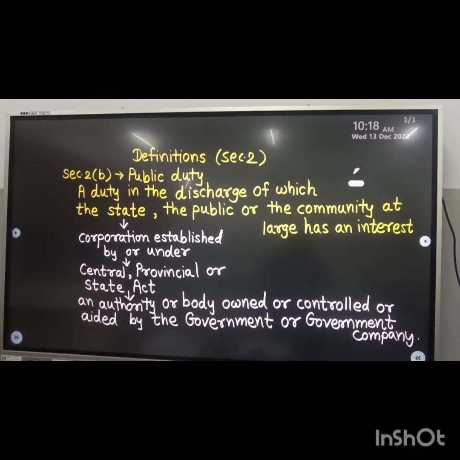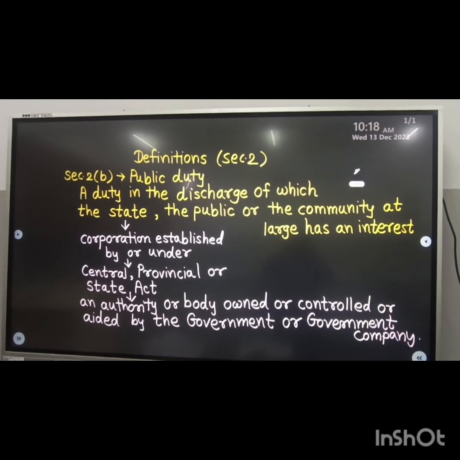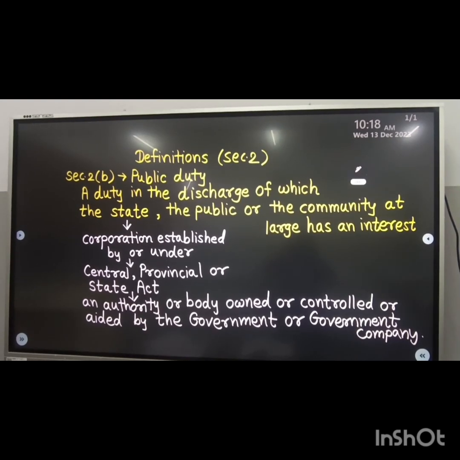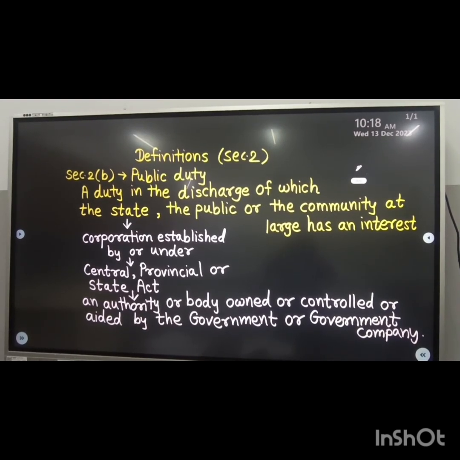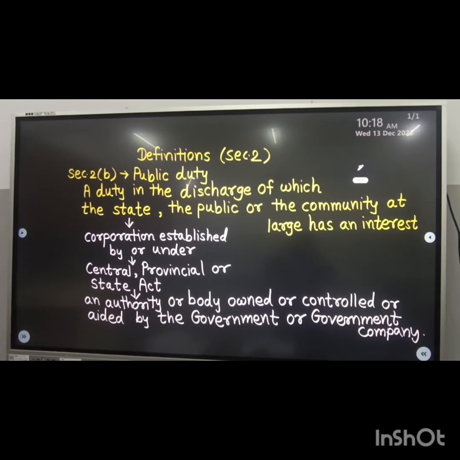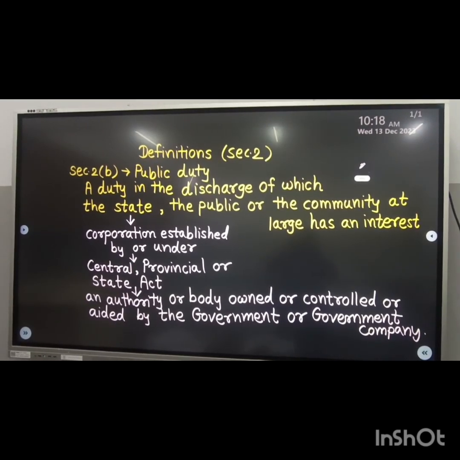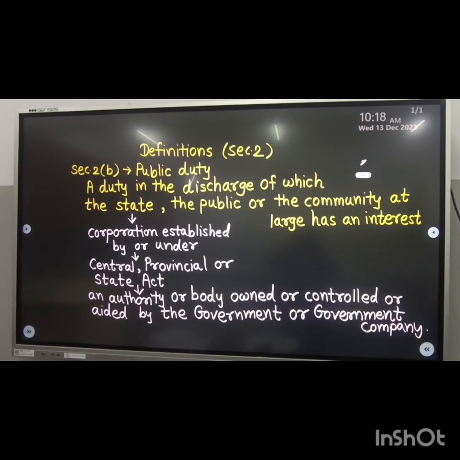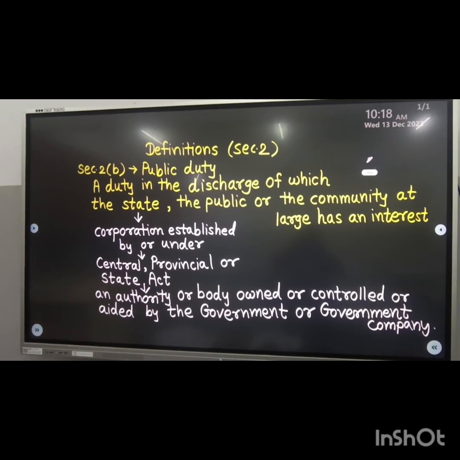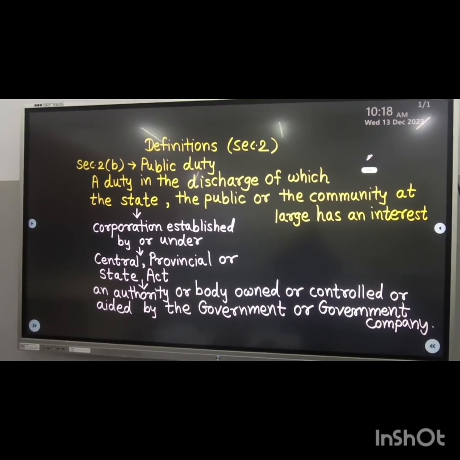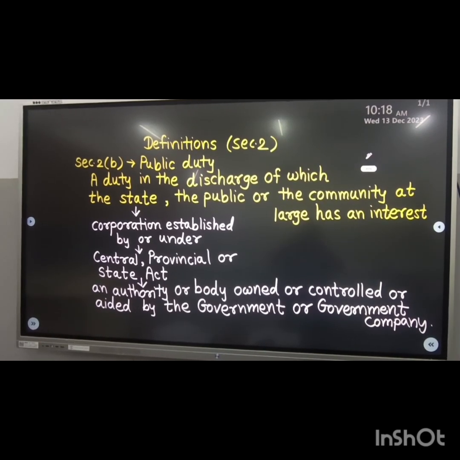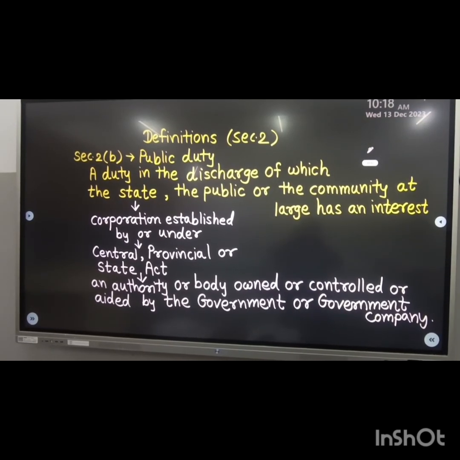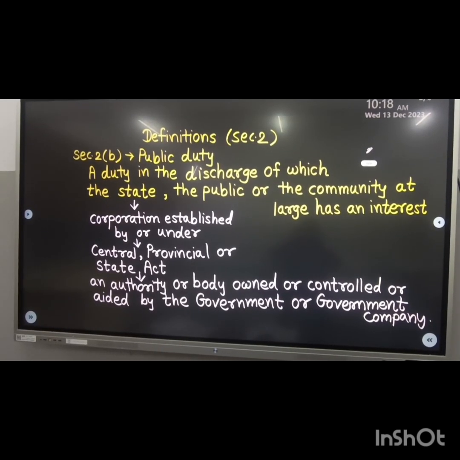Now let's see the definition part. Under section 2, a very important definition, from the point of view of examination also, is public duty. The Prevention of Corruption Act 1988 defines it in section 2 subsection B: a duty in the discharge of which the state, the public or the community at large has an interest. This definition has an explanation for the word state.